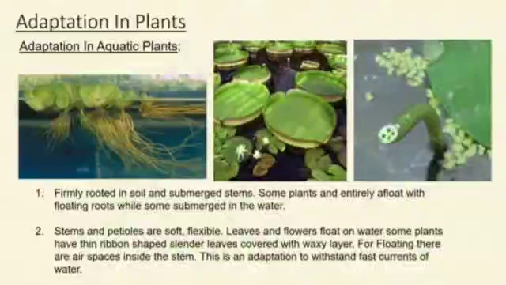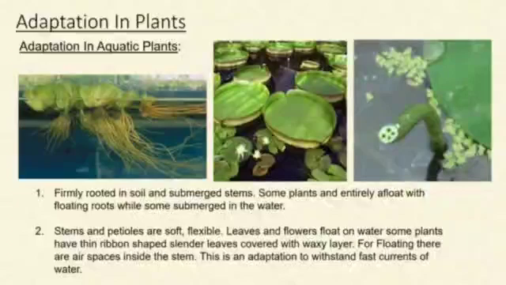Now let us know about adaptation in plants in detail, under which our first topic is adaptation in aquatic plants. Observe the first picture. We will notice that aquatic plants are firmly, means deeply, rooted in the soil at the bottom of the water bodies. Their stems are submerged, means below the surface of water, while the leaves and flowers float on the surface. However, some plants are entirely afloat. Their roots are not anchored in the soil.